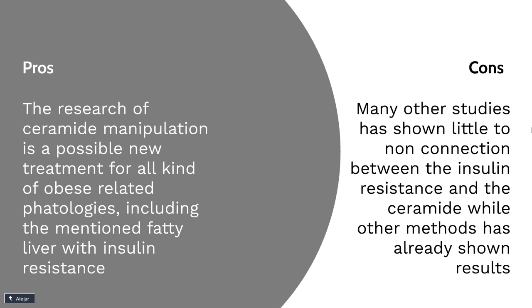Now, the cons are that many other studies have shown that there is little to no connection between insulin resistance and ceramide. So, other methods may be more efficient to treat these kinds of problems and may not need so much research.